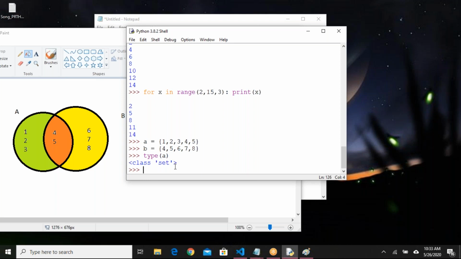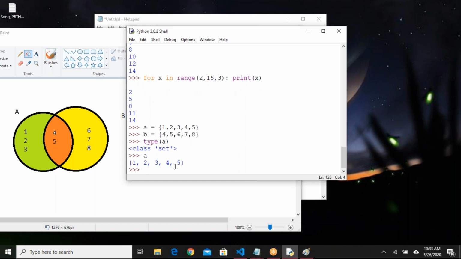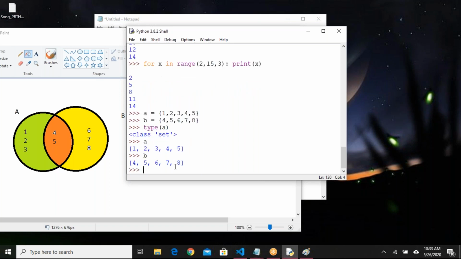Next, if I say A, if I say B, for example, it's coming correctly here, but don't assume that the order of the elements will be preserved. In sets, the order of the elements will not be preserved. Okay, order may be jumbled. Even if you are adding 1 in the first and 5 in the last, the order may also change. Don't worry about the order. Let us see one by one. A, I know what values are available. B, I know what values are available.